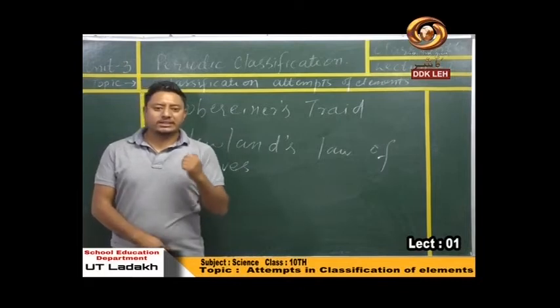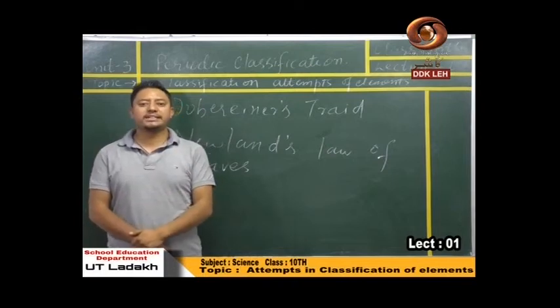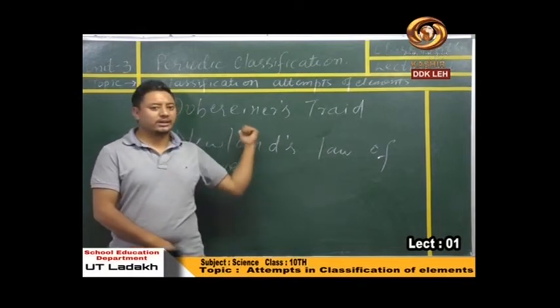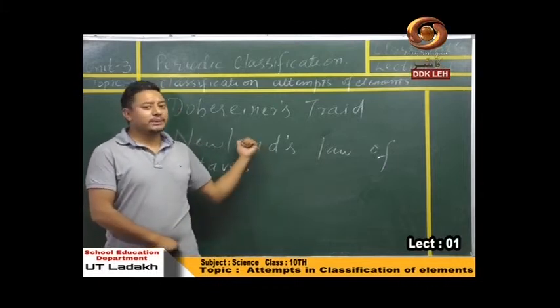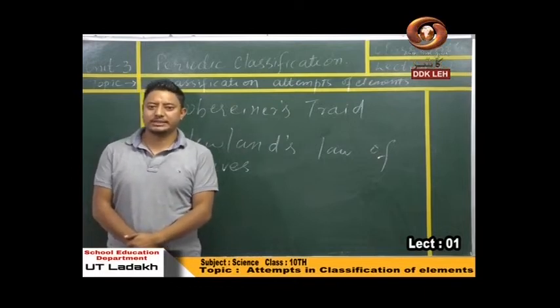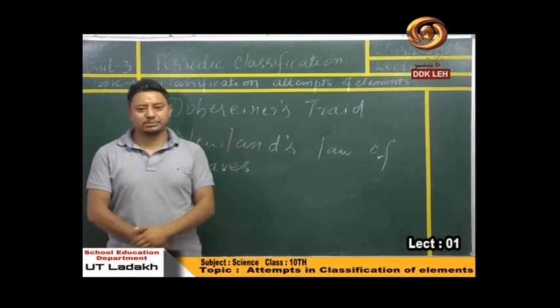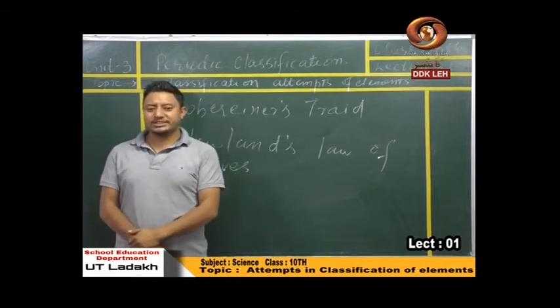In the earlier state of classification, starting from triad, there were too many attempts of classification. Dobereiner's triad was there, Newland's law of octaves were there, and then Mendeleev's periodic table was there. And today what we have is the modern periodic table, which was obviously discovered by Henry Moseley. Okay, so in today's class we are going to start with Dobereiner's triad.